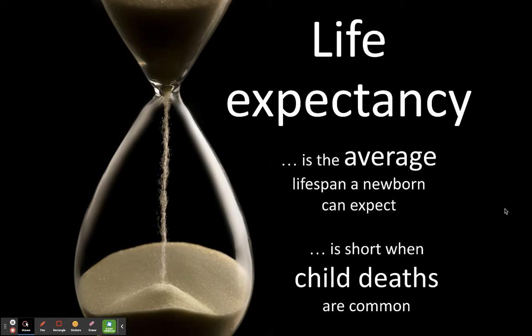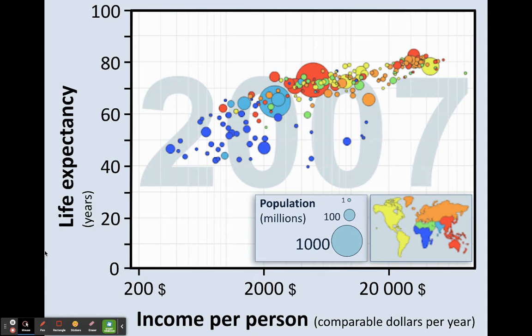Now we're going to just jump right into it and look at a life expectancy graph. On the y-axis right here, we have life expectancy in years. On the x-axis, we have the income per person. We're comparing it to dollars just because in the United States, we're used to dollars. Right now, I want you to take a look at this graph, okay? How do you think life expectancy correlates with someone's income? Answer that question and make a prediction.